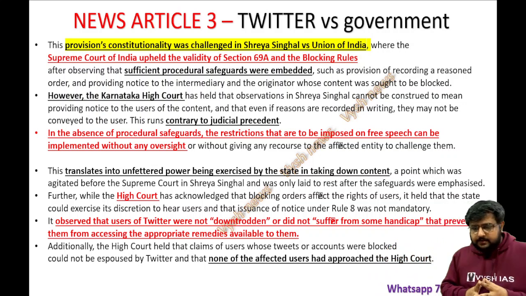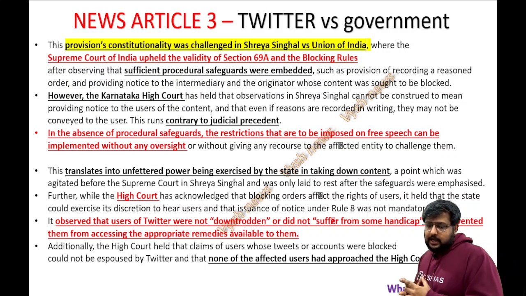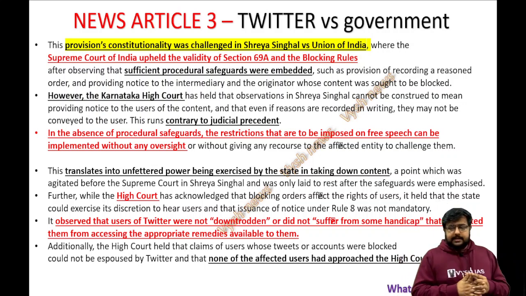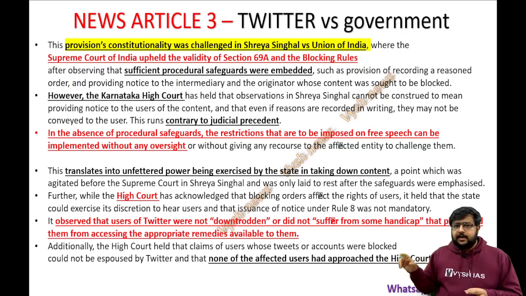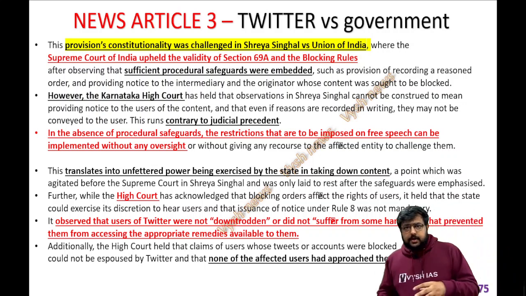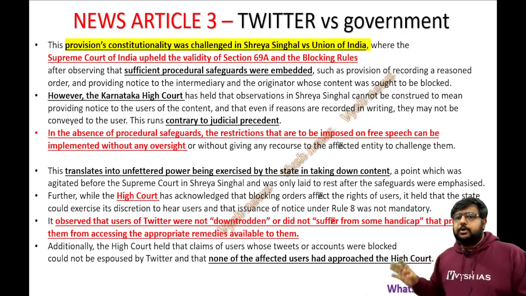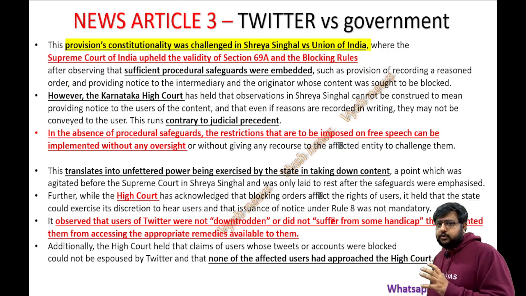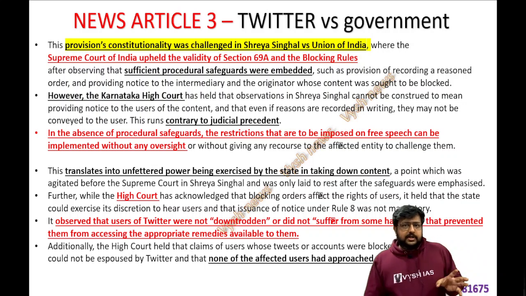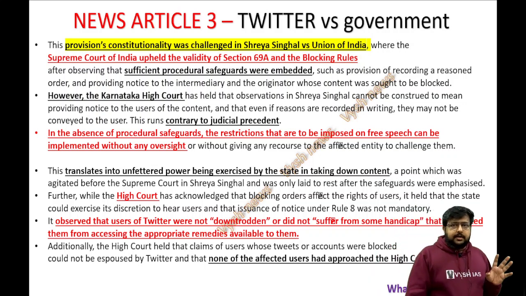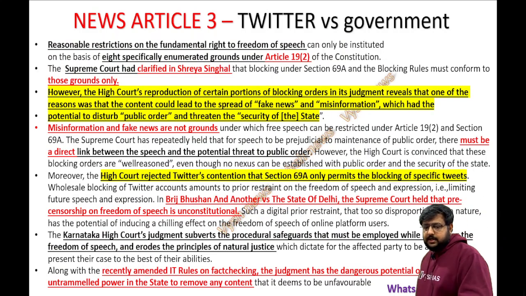Okay. So, additionally, the High Court held that the claims of users whose tweets or accounts were blocked could not be espoused by Twitter, and that none of them were affected. Meaning, Twitter, don't come and question us. That's what they're telling. If any users in India have a concern, they will come and file a case. Until now, we have not got any case from any users. They know that it's taken down because they have done something wrong. This is what the court is telling. So Twitter, you people don't come and tell us what we should block and what we should not block. If it's affecting our sovereignty, we will block. We will take down the content. We will restrict that person from using the Twitter account again. Okay, that is the reply the High Court gave.